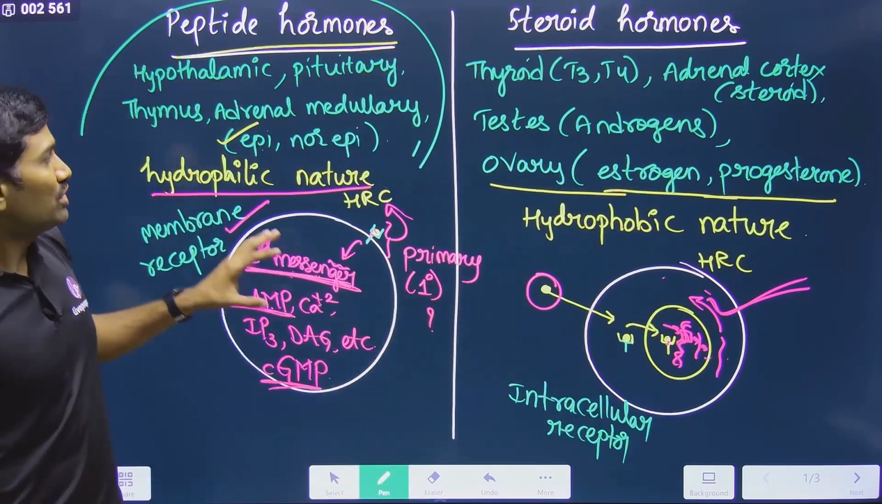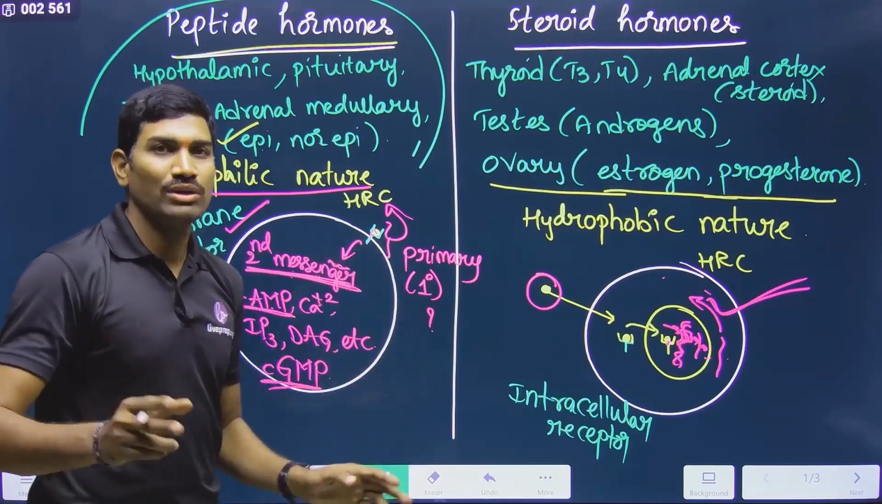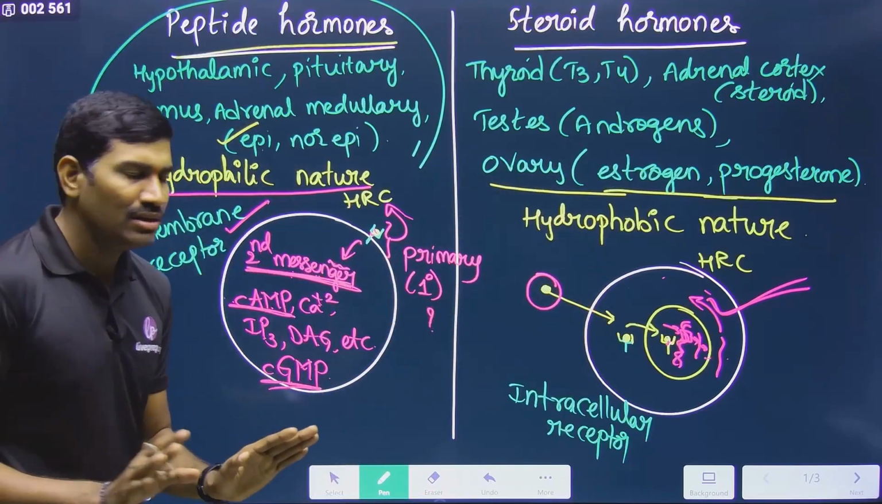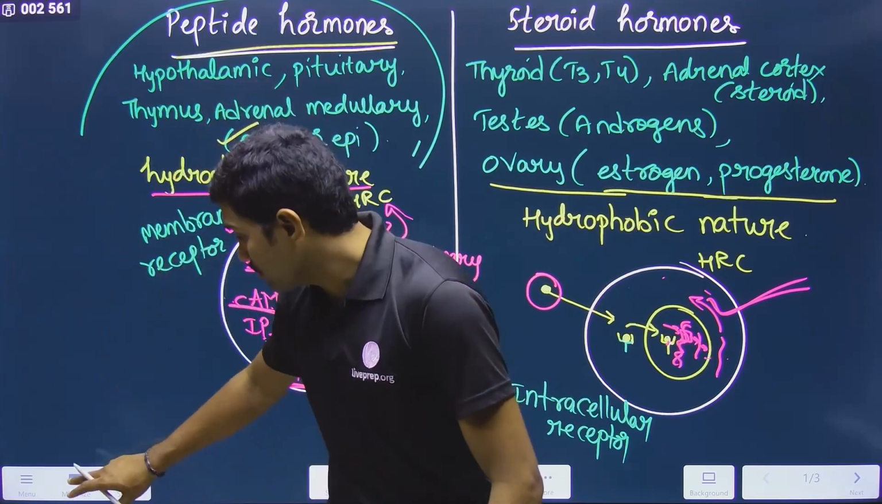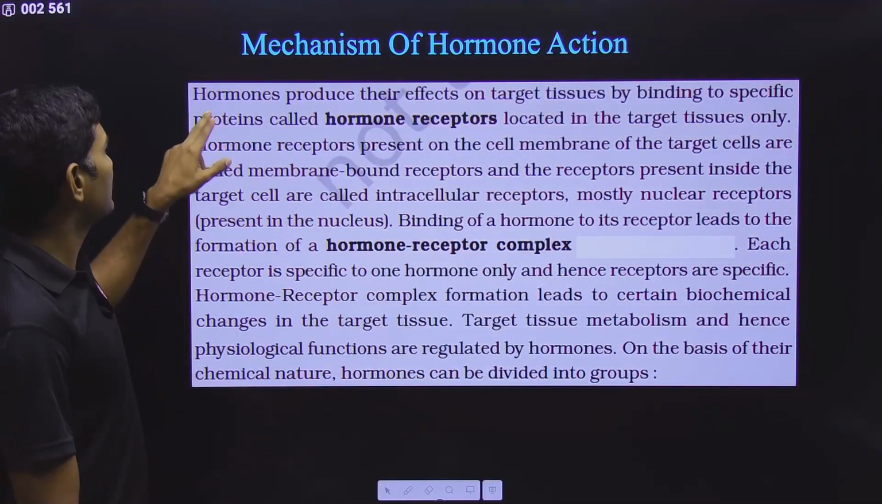So in this way, broadly these hormones are classified into two types. Based on this, their mechanism of action is different. Clear? This is the basic idea. So please try to remember this. Now I will link up with the NCERT content. Simply I will read this. Just now we studied this.